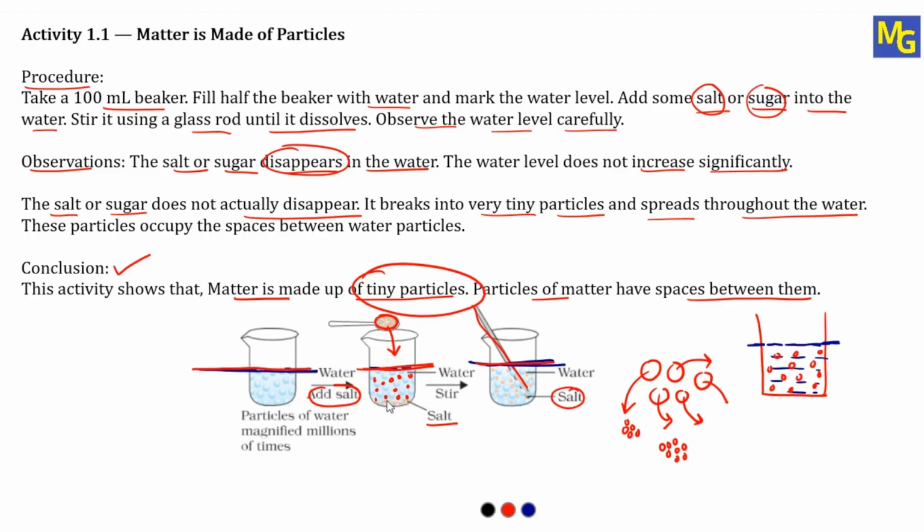So it is proved that matter is made up of tiny particles, and also it is proved that there is a space between all these particles. So I hope you are understanding what I have explained here. I will repeat it once again.